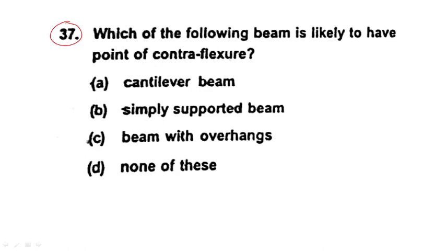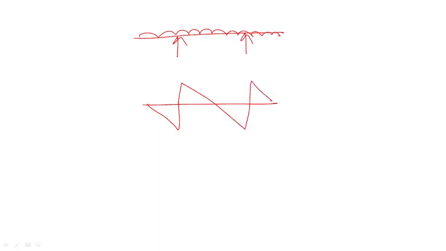Which of the following beams is likely to have a point of contraflexure? Always remember, the point of contraflexure is the point where the bending moment changes its sign. Where will the bending moment change sign? In the overhanging beam. This is a simply supported beam with one support here and another support here, and we have a UDL on it. How will the diagram appear? We already drew it in the previous question. It will come like this. A and B are the points of contraflexure.